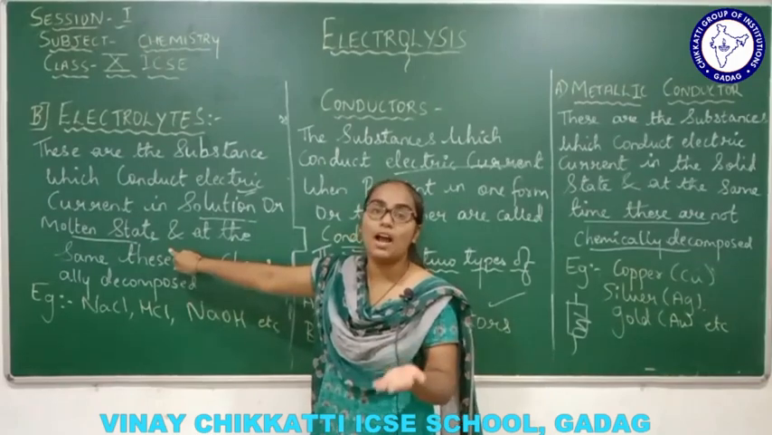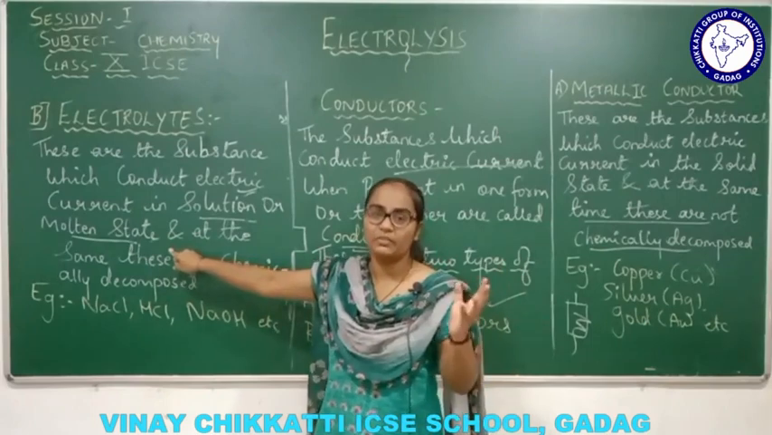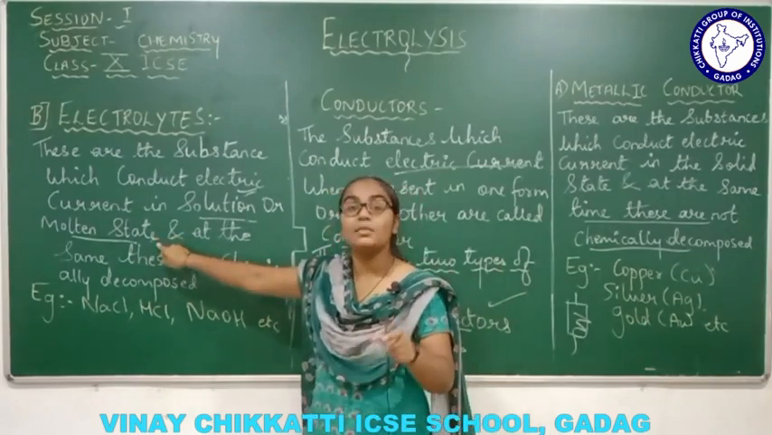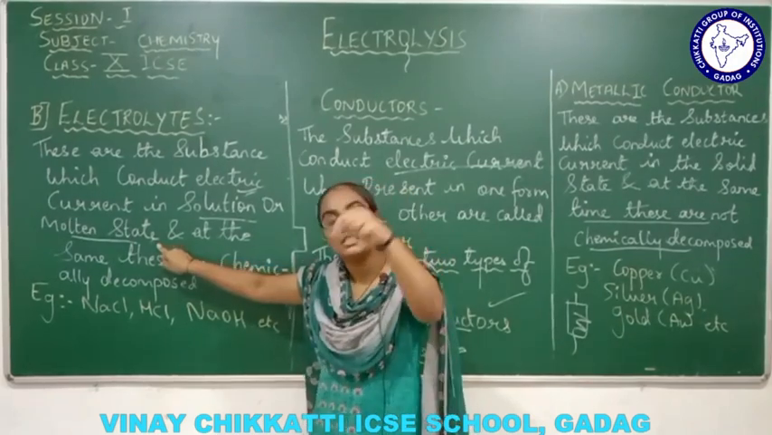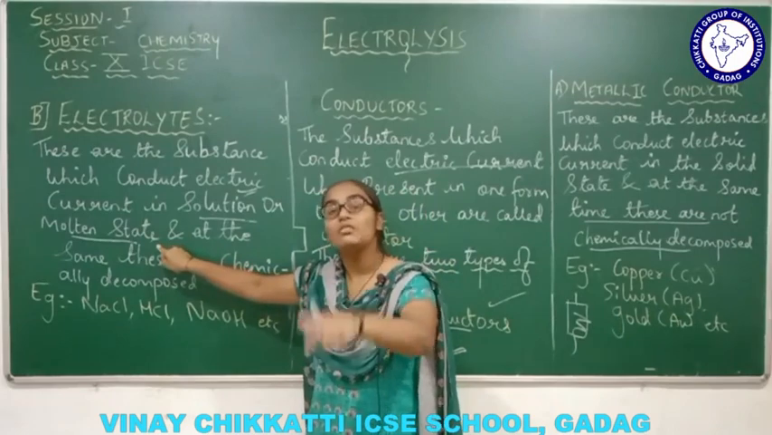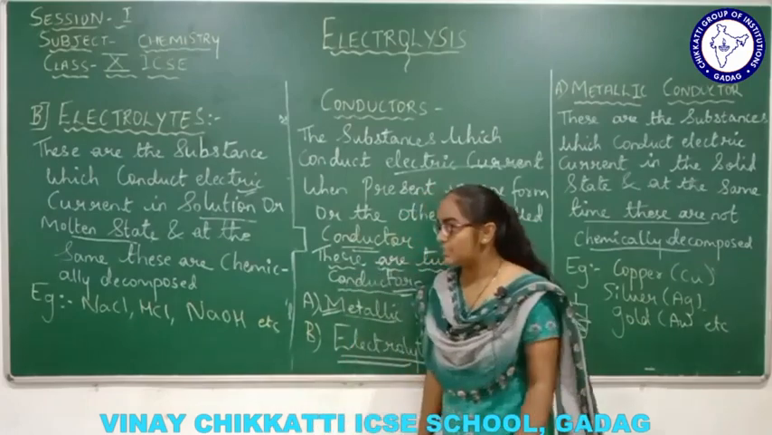Aqueous means aquaguard. Aquaguard means the water purifier. The water will come out of it, right? So NaCl is sodium chloride, the common salt. When you suspend it in the water, that will convert into the aqueous state. Basically it is the molten state.